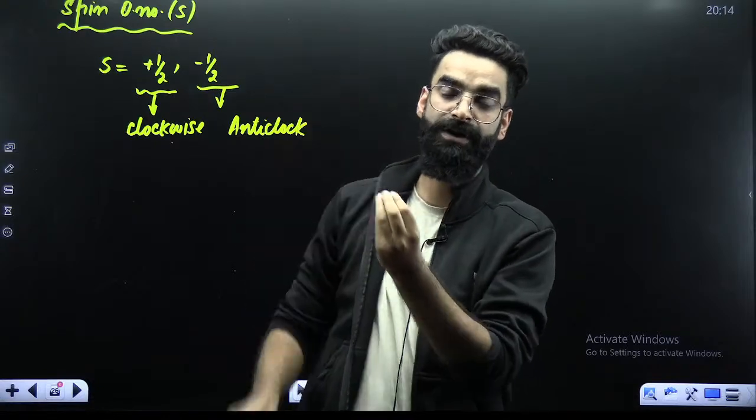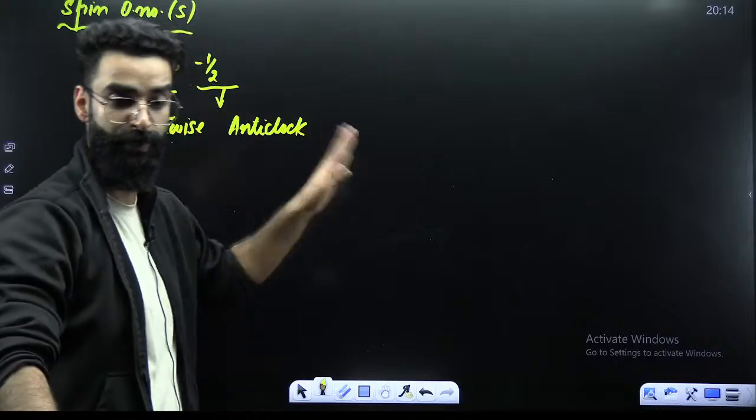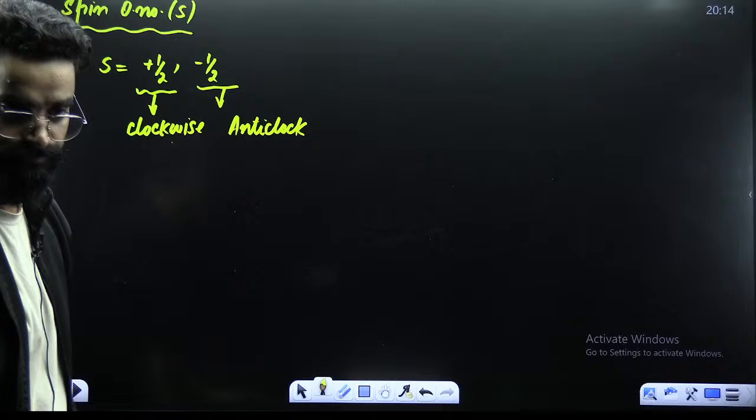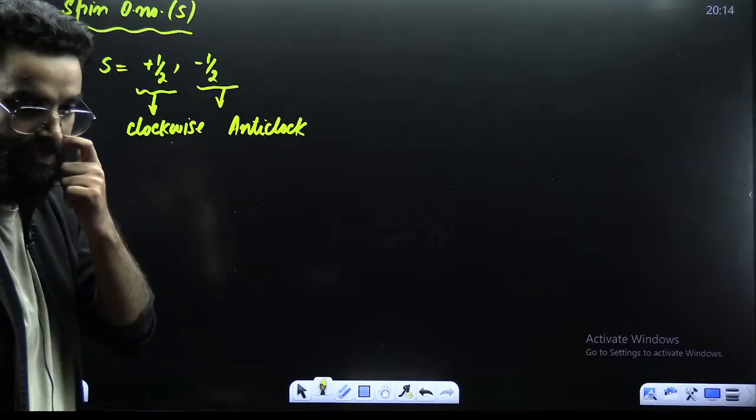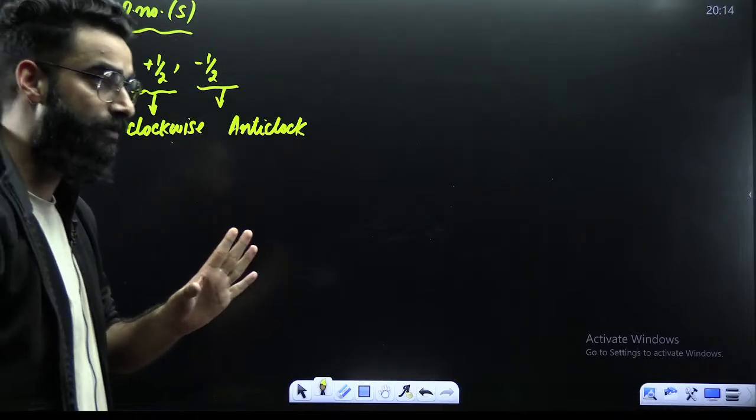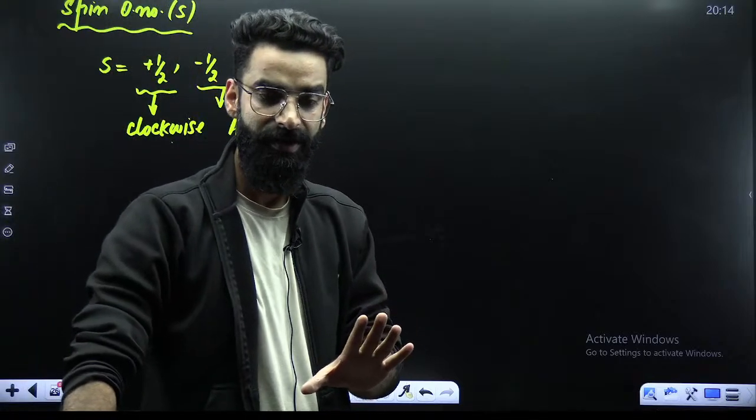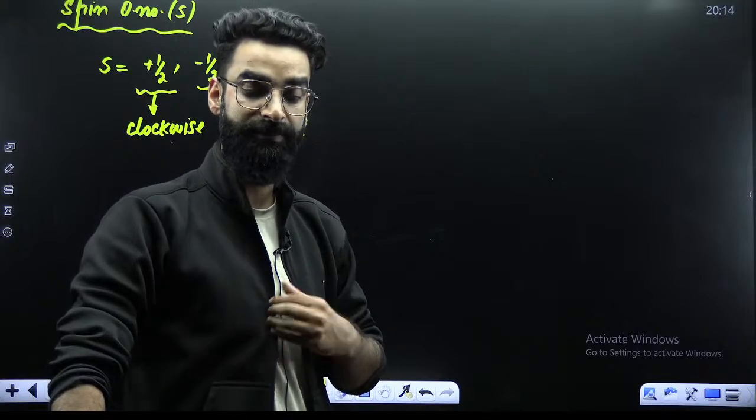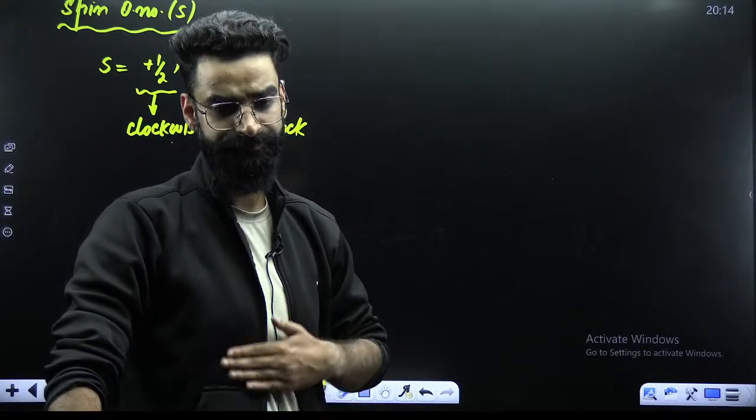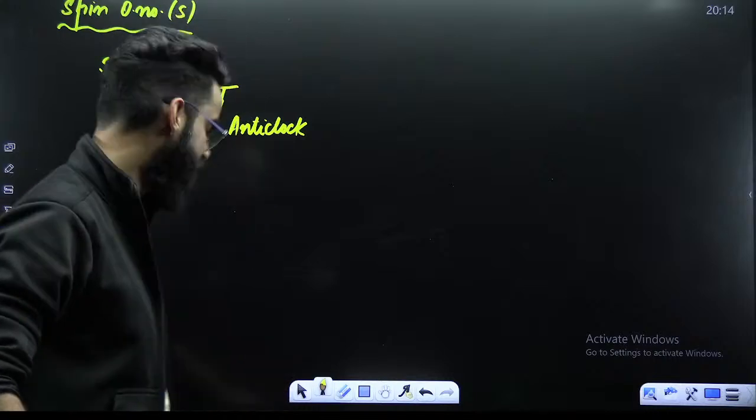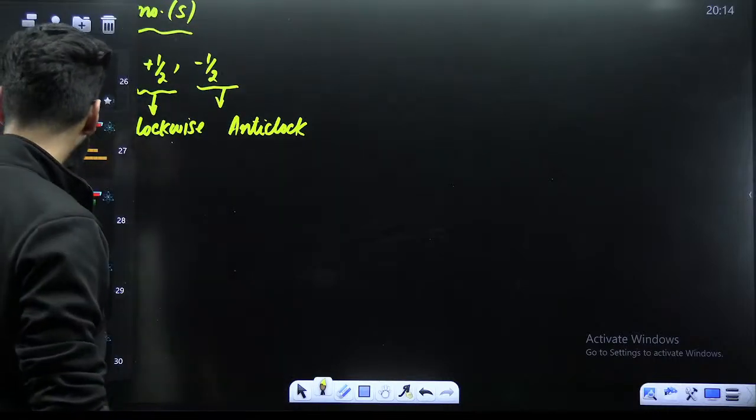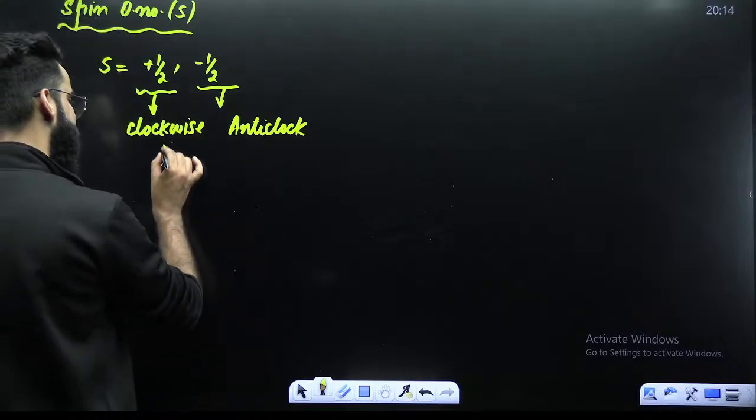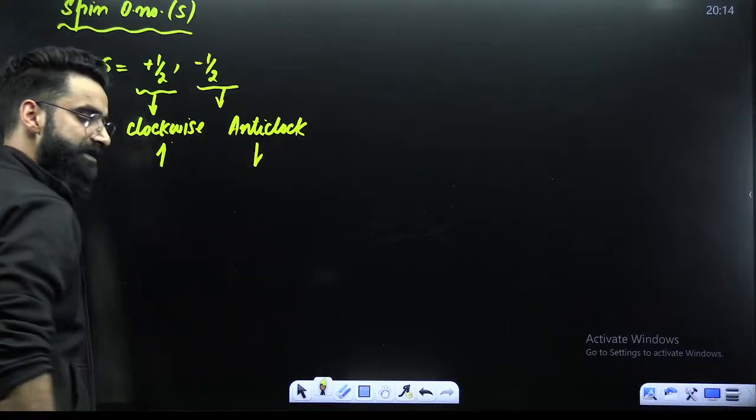Clockwise or anti-clockwise? For clockwise spin, the S value is taken as plus 1 by 2. For anti-clockwise spin, the S value is taken as minus 1 by 2. So this was all about your quantum numbers. Out of the 4 quantum numbers, the first 3, N, L, and M, are derived from the Schrodinger's wave equation. The fourth one, the spin quantum number, is not the outcome of the Schrodinger's wave equation. Clockwise spin is sometimes represented like this, anti-clockwise spin is represented like this.